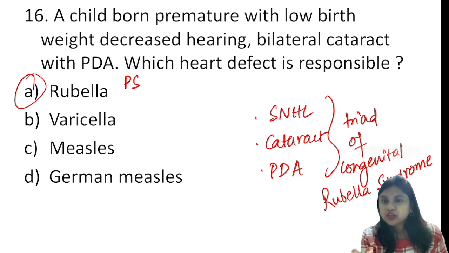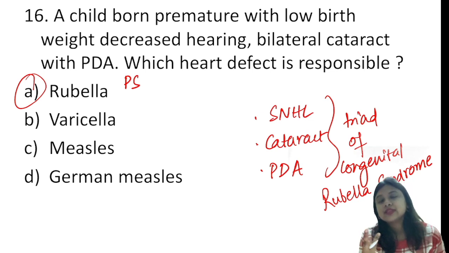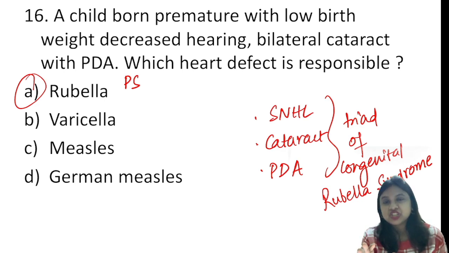Now ductus arteriosus, the question was derived from, the answer is left sixth aortic arch. So this is rubella, cataract, sensorineural hearing loss with patent ductus arteriosus is nothing but congenital rubella syndrome.